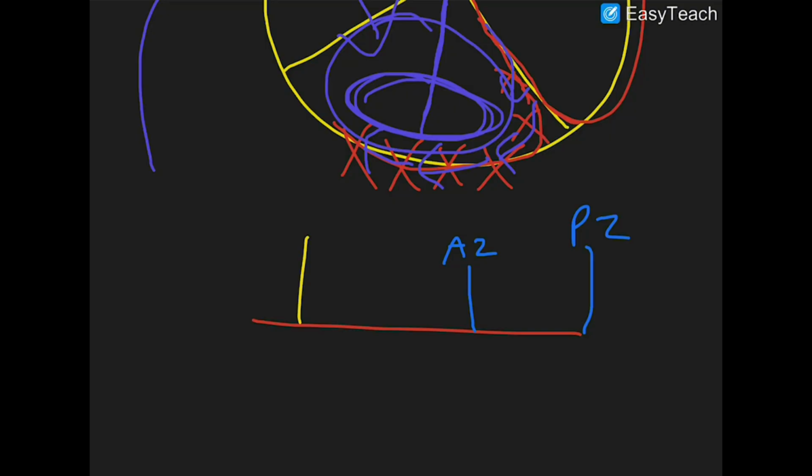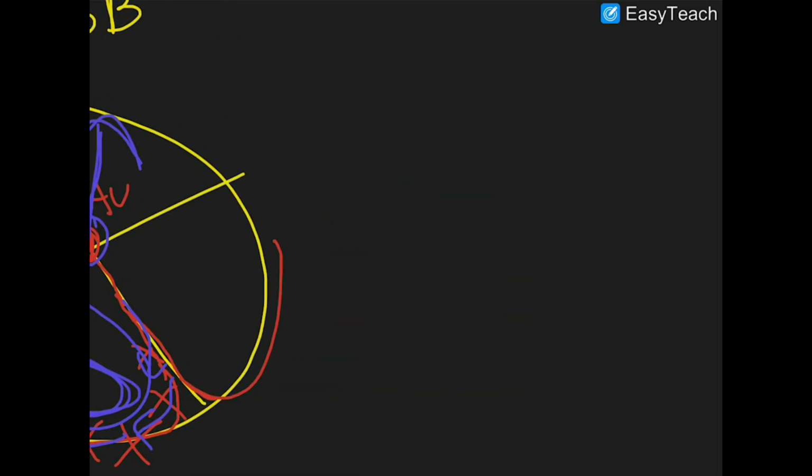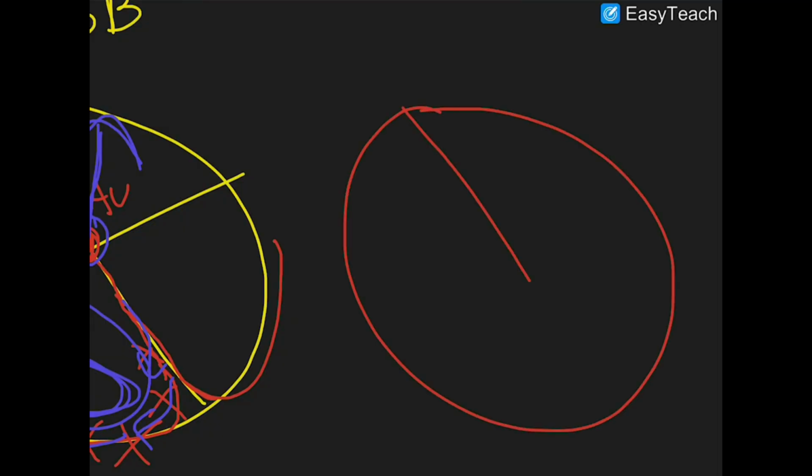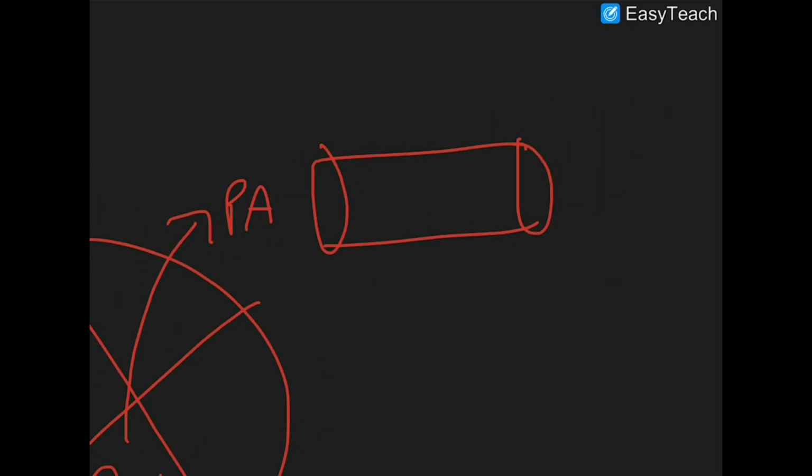What else can be a cause? What if you had pulmonary hypertension, right? So, for example, if someone had COPD and a lot of their arterioles were constricted in their lungs, that would cause a lot of backflow and increase the pressure it takes for your right ventricle to pump blood into your lungs, right? So if someone had pulmonary hypertension, let's draw the heart like this. And then we know that the right ventricle pumps blood into the pulmonary artery, right?